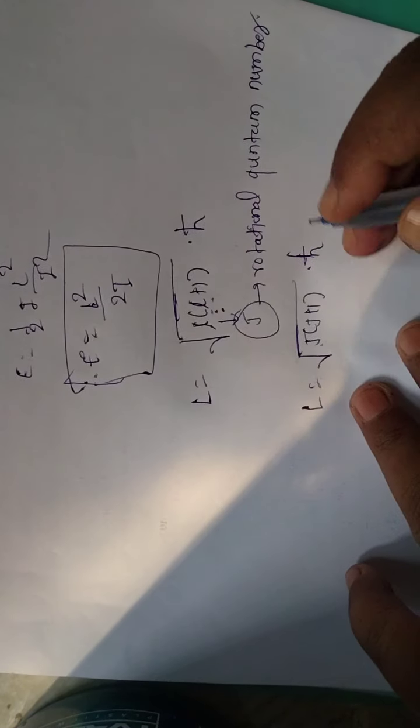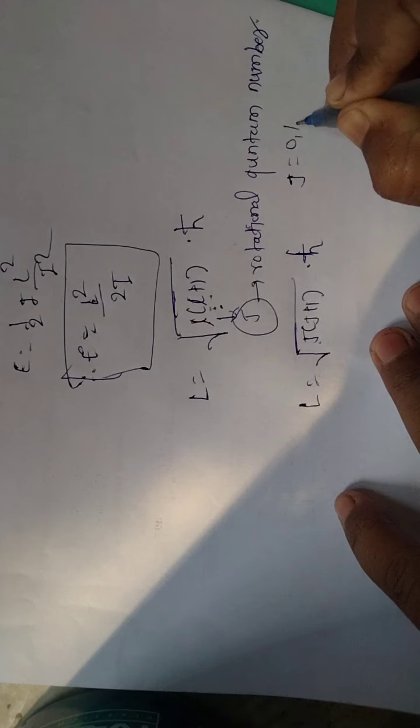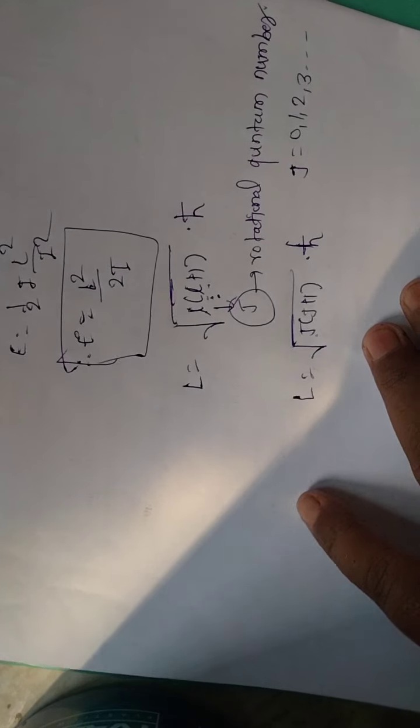What is J? J is the rotational quantum number having positive integral values 0, 1, 2, 3 up to n minus 1.